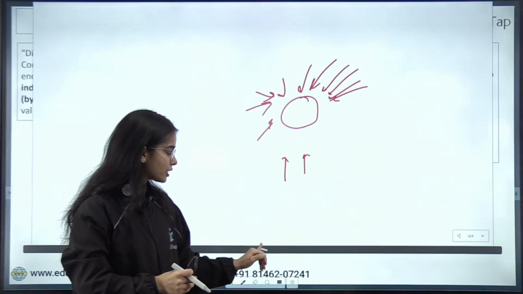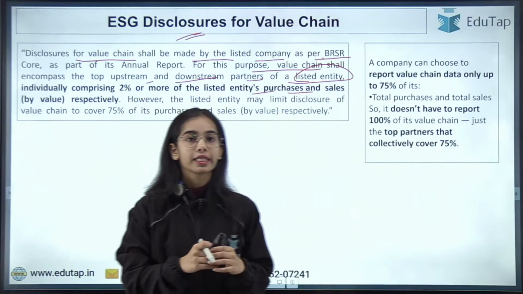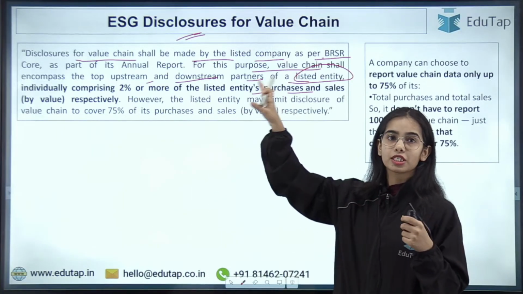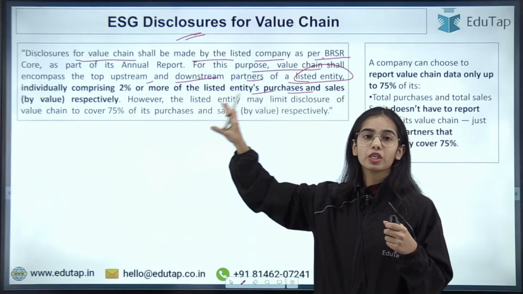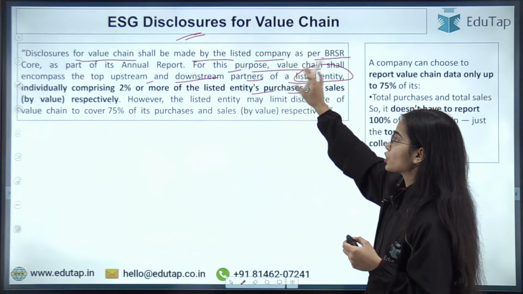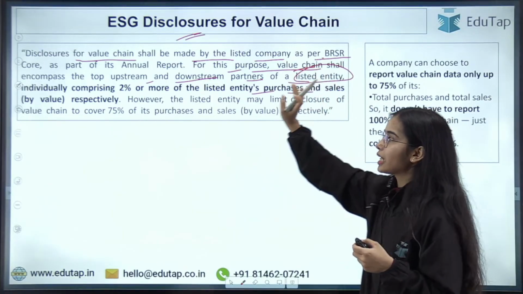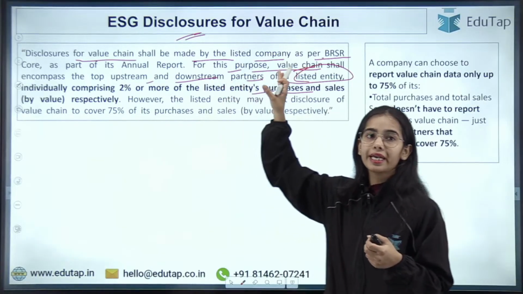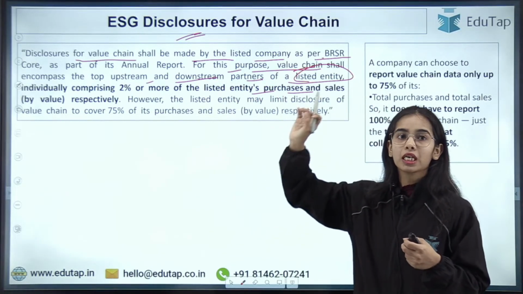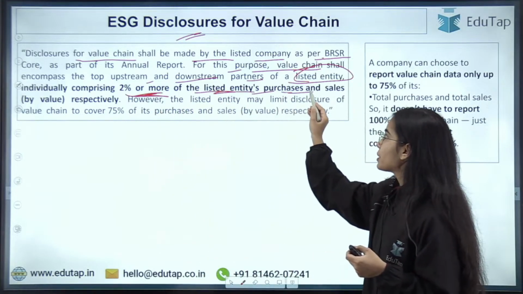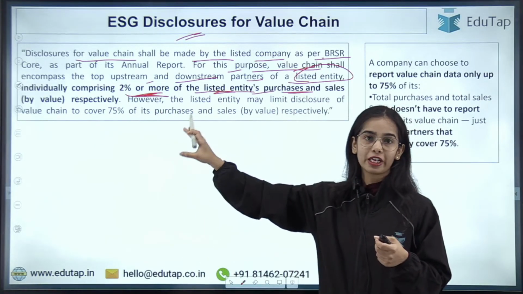So it is said that for the ESG disclosures, the value chain shall encompass the top upstream and downstream partners of a listed entity that individually comprise 2% or more of the listed entity's purchases and sales by value respectively.